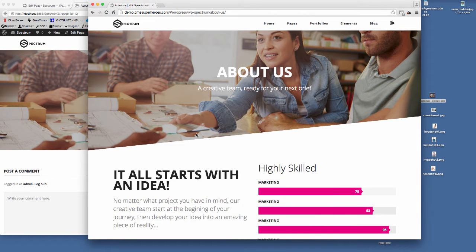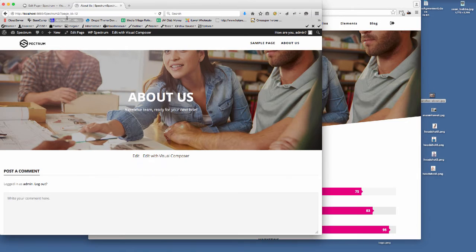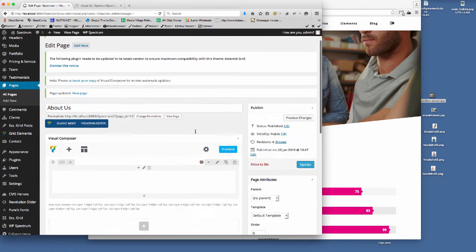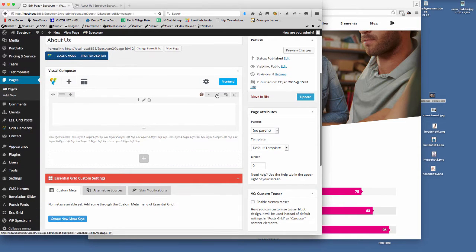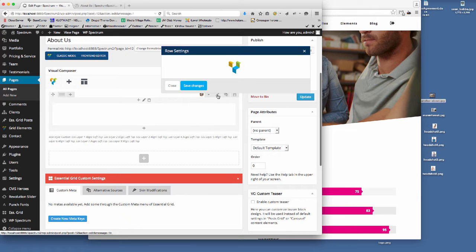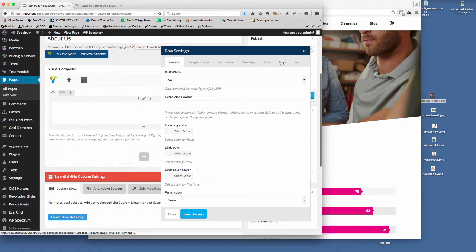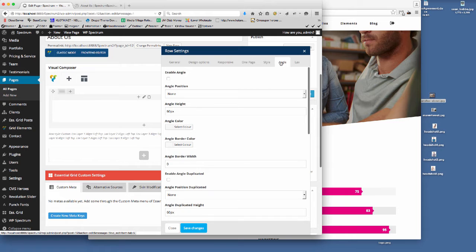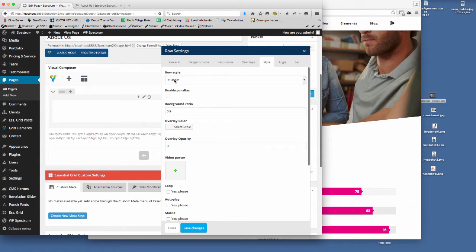Now we want to create this angle here. So if you want to understand how to create angles, you need to watch the previous video tutorial. So I'm going to go straight in here and change the settings. So I click the edit icon tab and I go to the angle tab. Now you can only have the angle tab if you're using a custom row style.